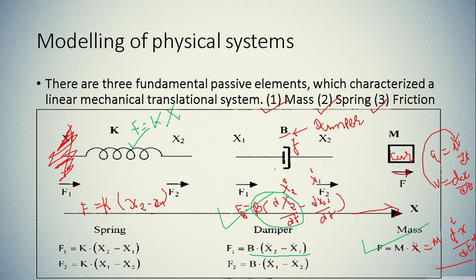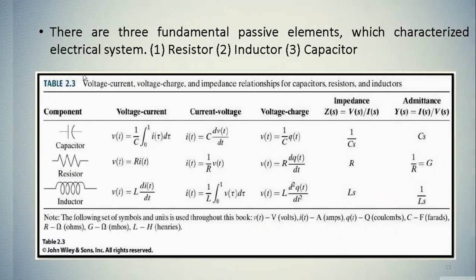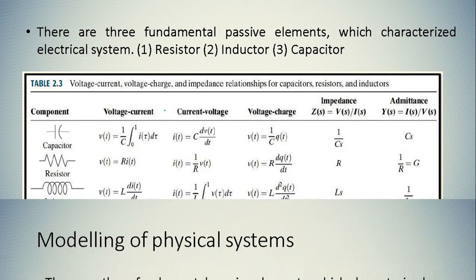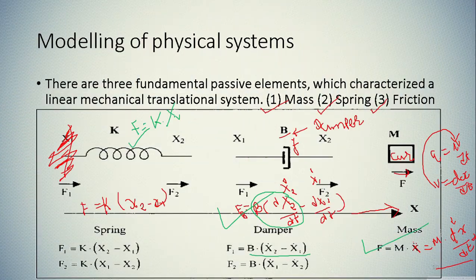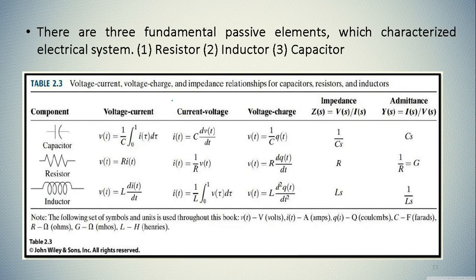Now let us move to the next topic, that is modeling of electrical systems. Okay, so there are three fundamental passive elements as far as electrical systems are concerned, that is resistor, inductor and capacitor. Now this figure is taken from John Wiley and Sons, and this is an excellent book for control system engineering. I may refer you to read this book.